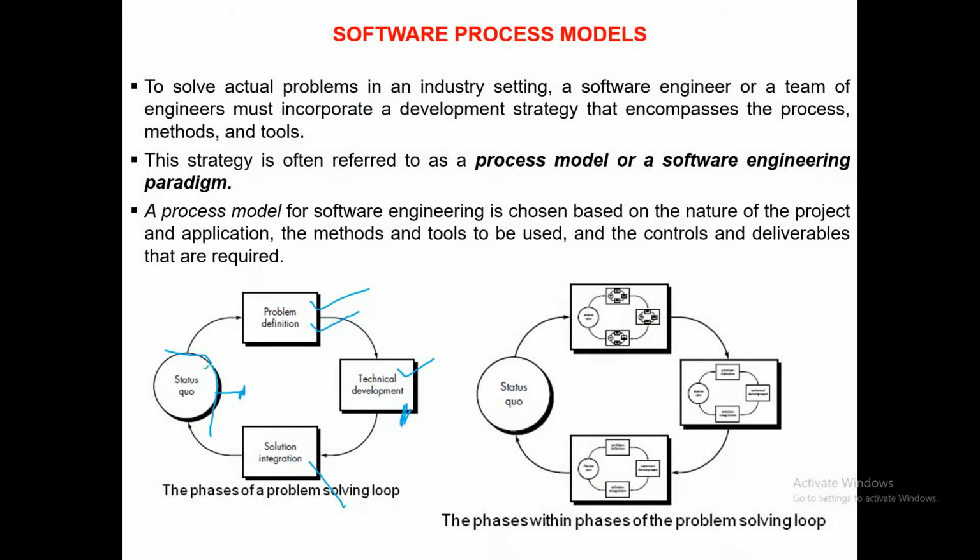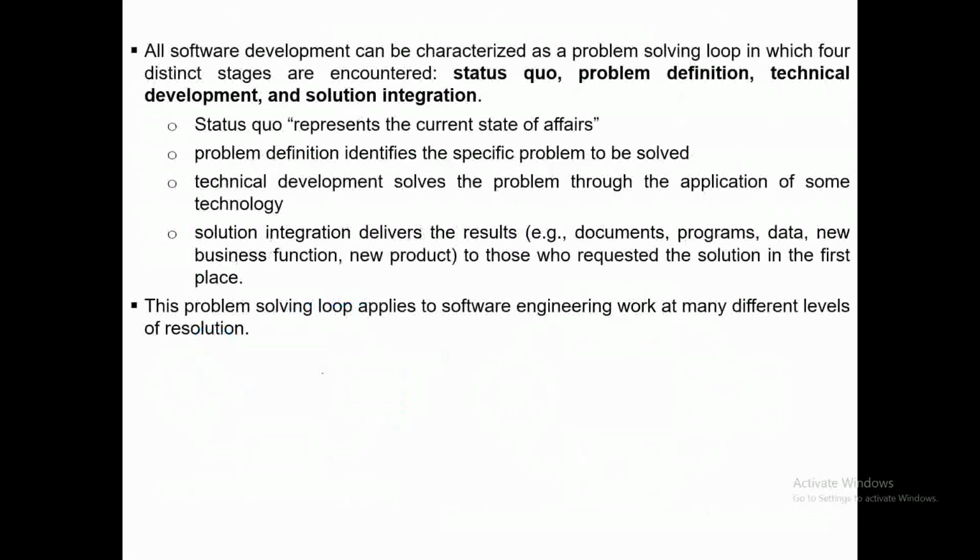To solve that problem based upon your current situation, you will define a certain process model, you will have a certain roadmap for your team, and you will analyze the problem, create a design document, create design models, and then technically develop the product, integrate, and then whatever is your current status, again the next set of problems starts from here. So this is something about the software process model.